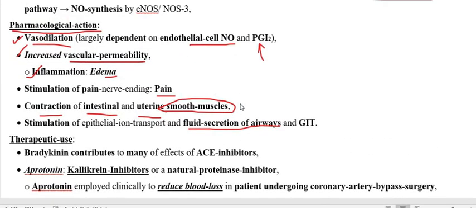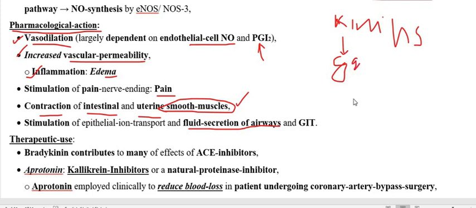Regarding its action on the contraction of uterine and intestinal smooth muscle, here I am going to show you. This is going to act on bradykinin, the kinins, that is bradykinin and kallidin. When acting on the receptor directly, there is stimulation of GPCR, which gives rise to raised intracellular calcium level, and therefore this is going to produce the contraction. So it is a direct action. This is very, very important.